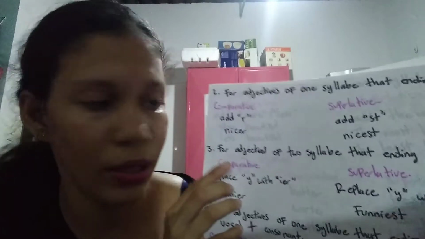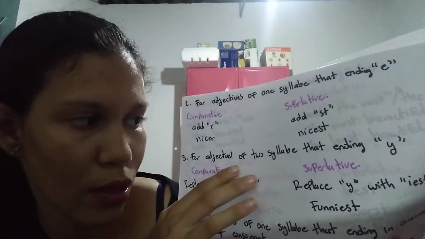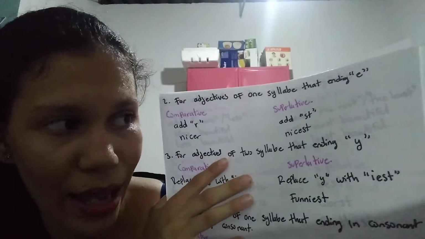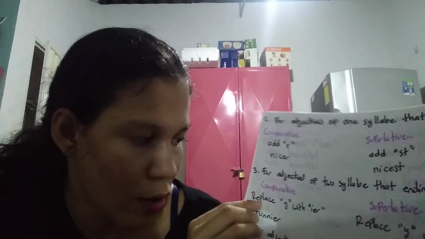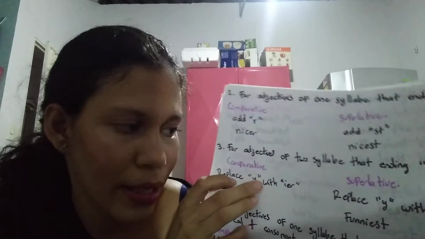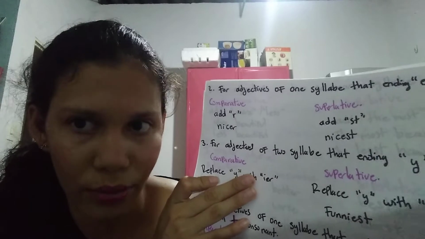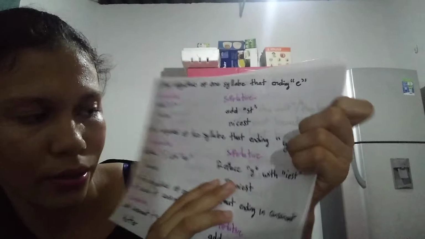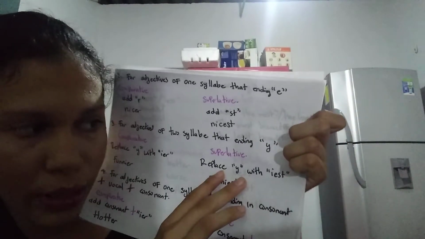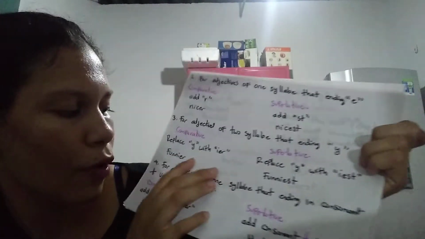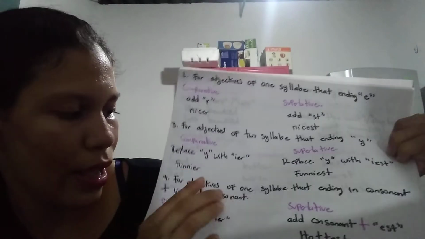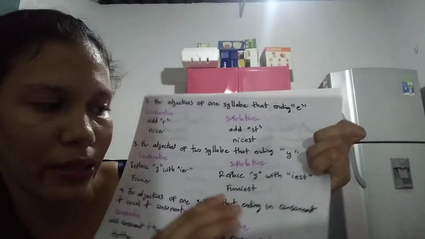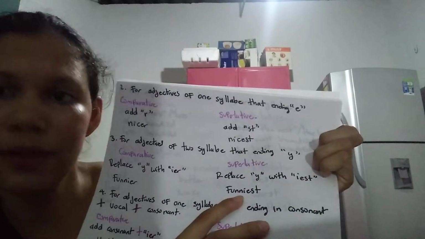Point 3 is for adjectives of two syllables ending in y. In the comparative form, we should replace y with ier. In the superlative form, we should replace y with iest. For example, in the comparative form, that is funnier. In the superlative form, that is funniest.